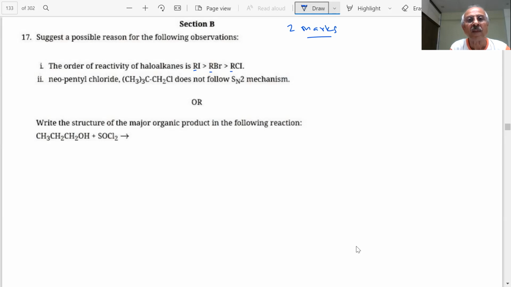Because the size of I minus is greater, it will be a better leaving group, and hence the R-I bond will become more polar, more reactive due to electronegativity difference. Not more polar, you see; don't write anything you want. That is the point. What is happening, students?